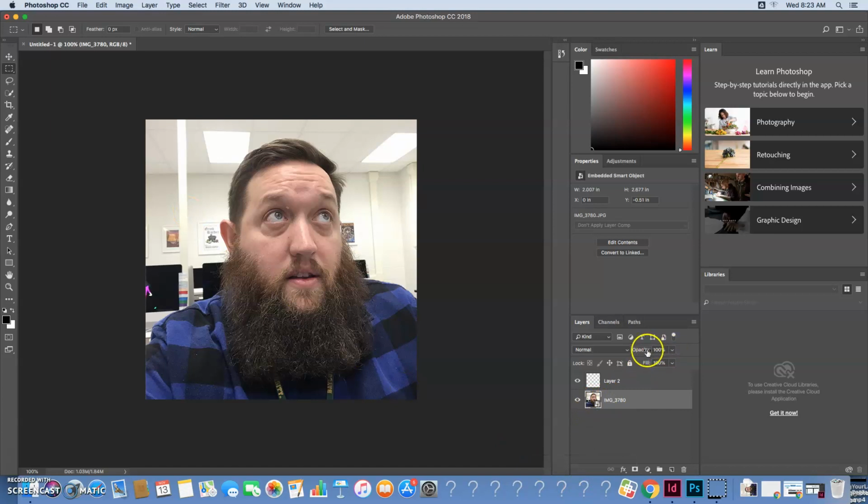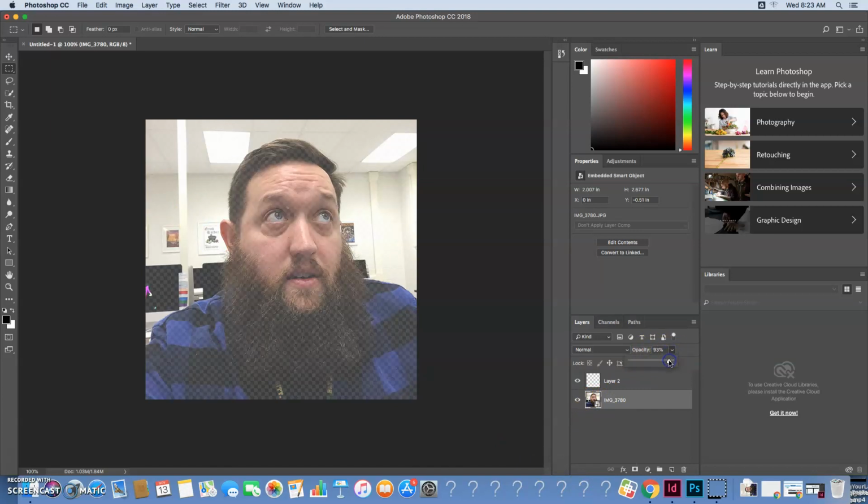So now I have this image, this very scary image of me here, and what I'm going to do is go here to opacity. That's how transparent it is. And I'm just going to knock it down just a little bit, and then, this is really important, then I'm going to click on layer 2.